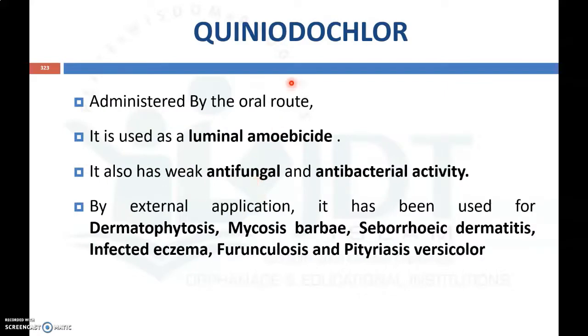Another antifungal agent which is used topically is clioquinol. Usually this is administered by the oral route, and it is used as a luminal amoebicide. It also has weak antifungal and antibacterial activity. By external application, it has been used for dermatophytosis, mycosis barbae, seborrheic dermatitis, infected eczema, furunculosis and pityriasis versicolor. So these are the different uses of clioquinol.